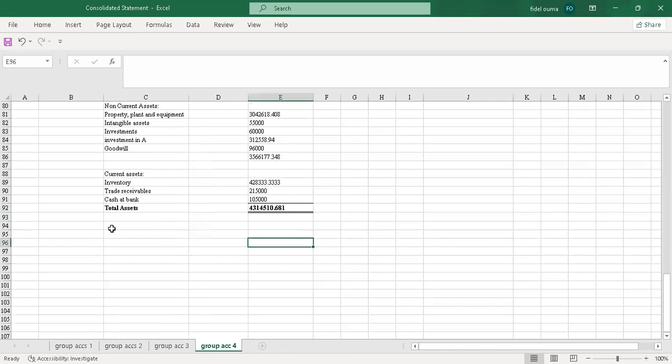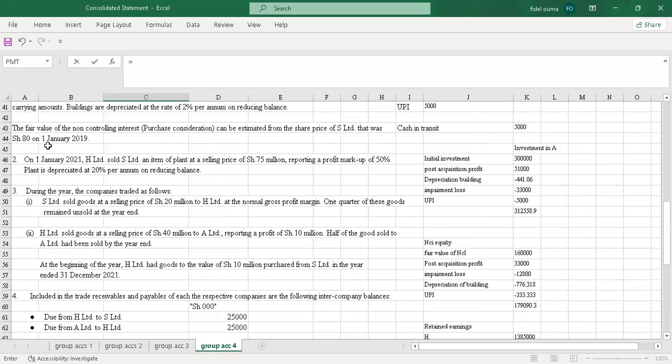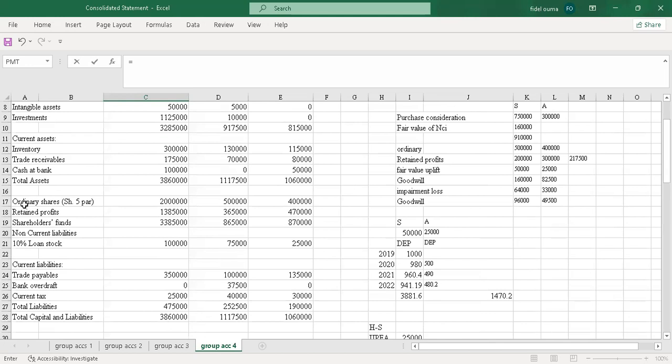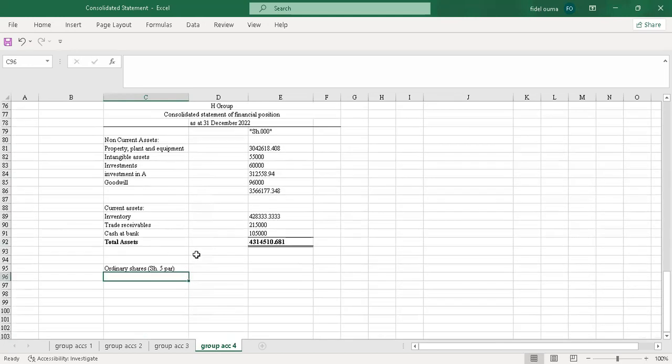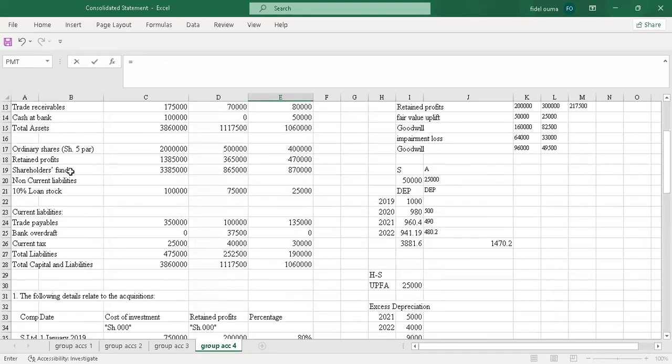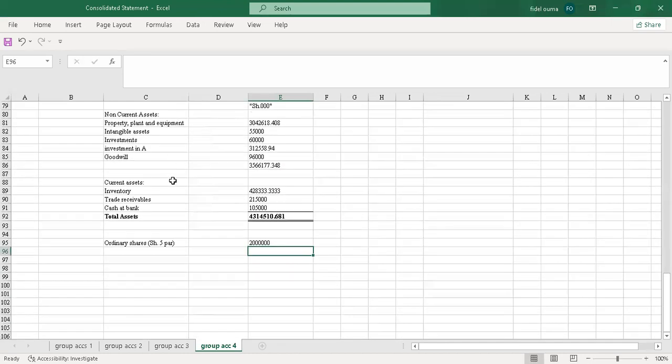So I'll now go to equity and liabilities. I'll start with the ordinary shares. So I'll just pick this. For ordinary shares, you only pick for the parent. So if we had ordinary shares and share premium, you only pick for the parent. Then I'll go to retained profit.